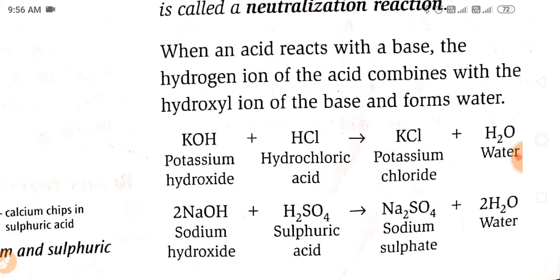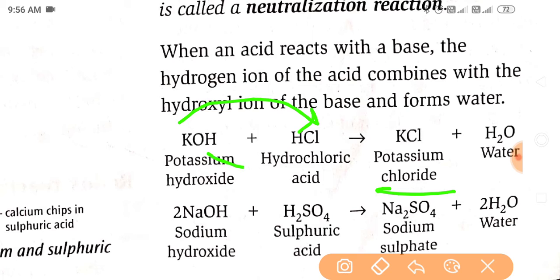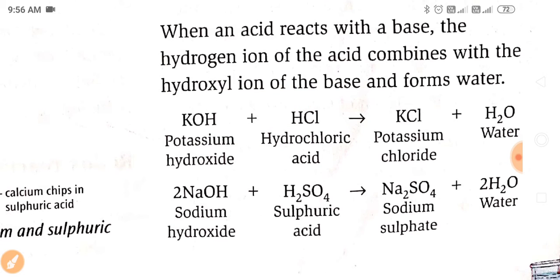When an acid reacts with a base, the hydrogen ion of the acid combines with the hydroxyl ion of the base and forms water. So you can see here it reacts with potassium chloride, and hydrogen ion reacts with this hydroxyl ion, and forms water. Same reaction for sodium hydroxide, when it reacts with sulfuric acid it forms sodium sulfate and water. So acid and base, when they react with each other, neutralize each other.